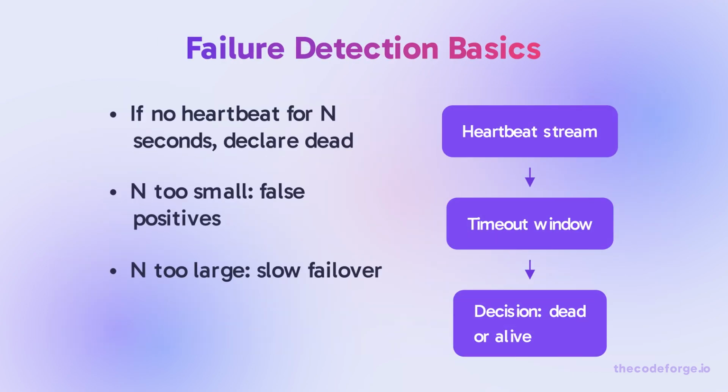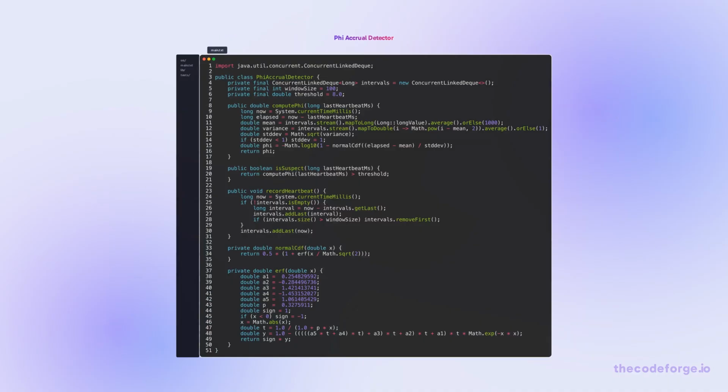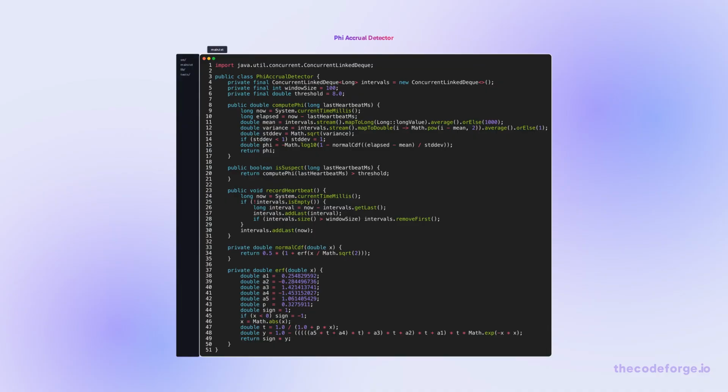The simplest failure detection: if no heartbeat for n seconds, declare dead. But n is a minefield. Too small gives false positives from GC or network jitter. Too large delays recovery. The phi-accrual failure detector models heartbeat arrival times as a normal distribution. It computes a suspicion level phi. When phi exceeds a threshold, you act. This adapts to network behavior.